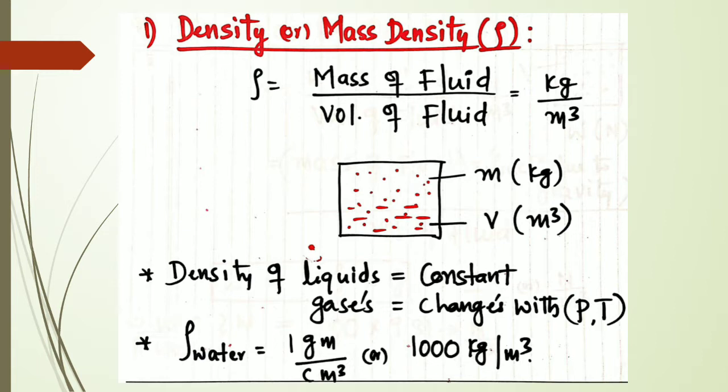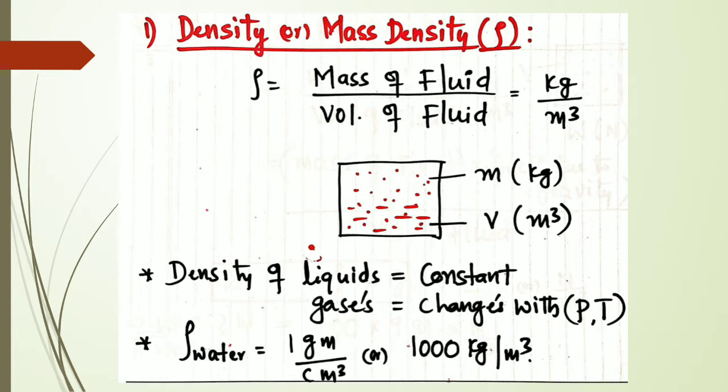Okay, so for gases, the density changes with respect to the pressure and temperature. I have written PT, which indicates pressure and temperature. So in case of gases, the density changes with the variation of pressure and temperature. So therefore, the density of the gases does not remain constant here. Okay.